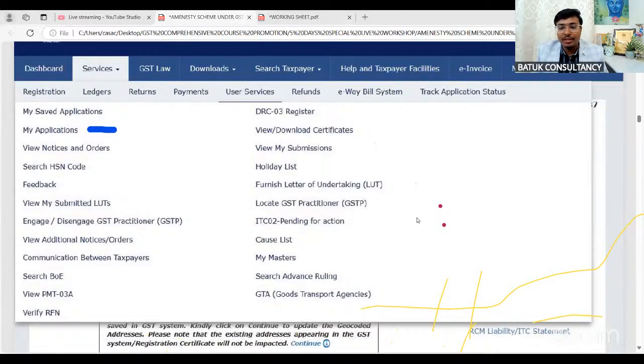You can connect with your jurisdictional officer, because in this situation, if you connect with the jurisdictional officer, in that case also they will pass the order in section number 74. So this is my suggestion to you. You just need to connect with me personally. I will suggest you a way that you can do.